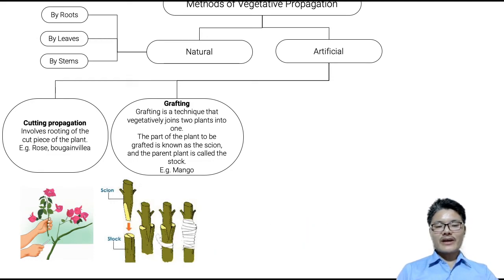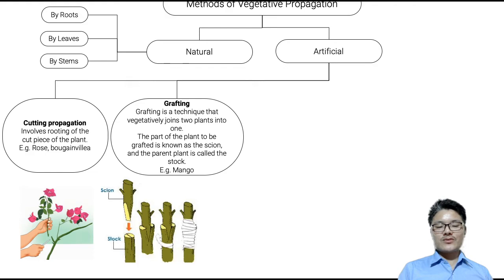Now, what is grafting? Grafting here refers to joining together two parts of a plant vegetatively. A graft is usually joined to another parent plant. The part of the plant which has to be grafted on the parent plant is known as the scion, and the parent plant which receives the graft is known as the stock.